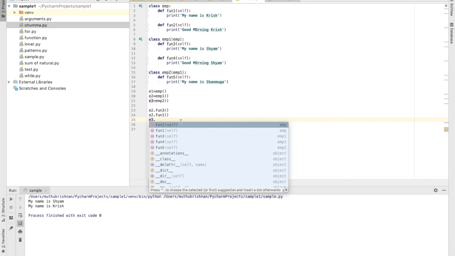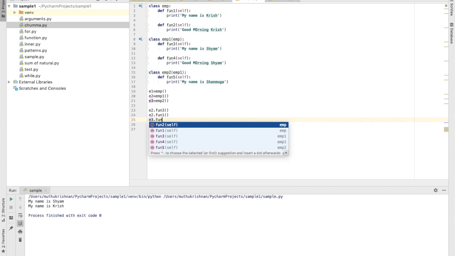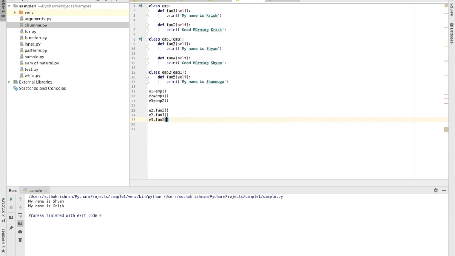So it will also work here for us, the function 2. I'm calling function 2 which belongs to my super class EMP. So this is how we can inherit the classes or the properties of a class in different levels, level 1, 2 and 3. Fine. And next we are going to see another way of inheritance.